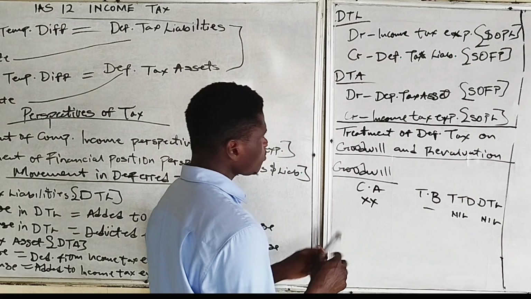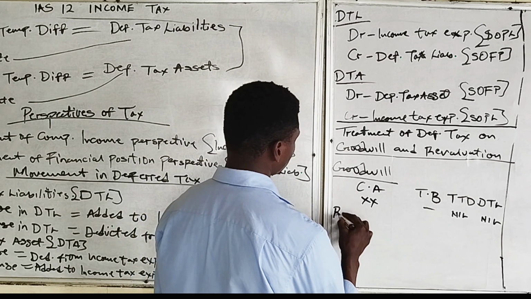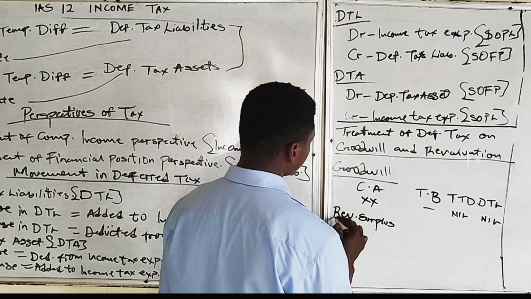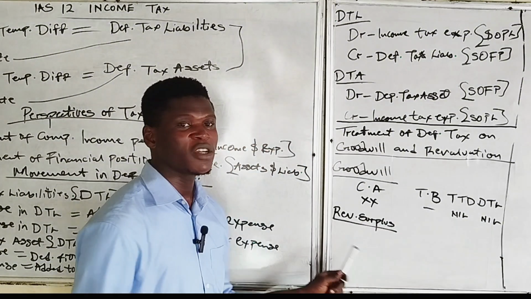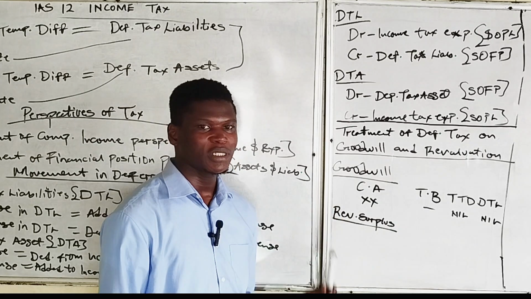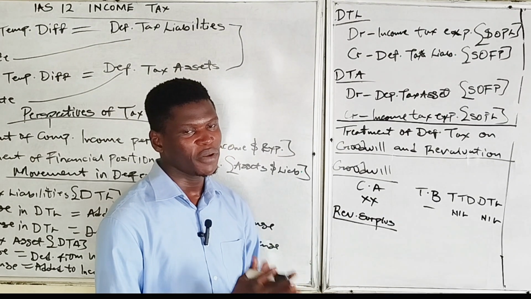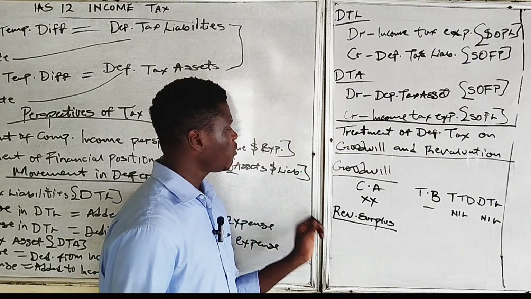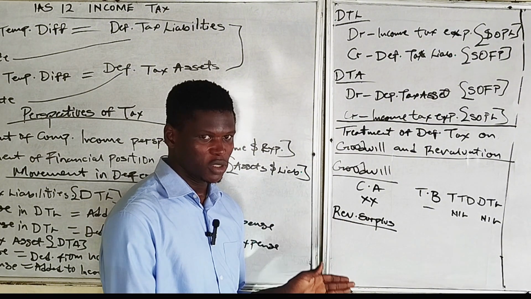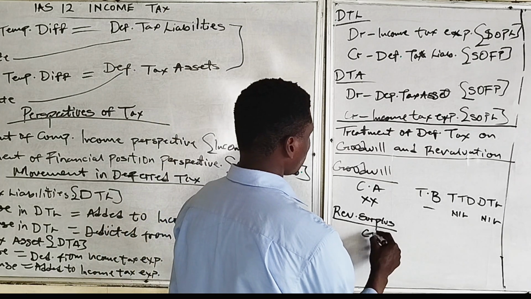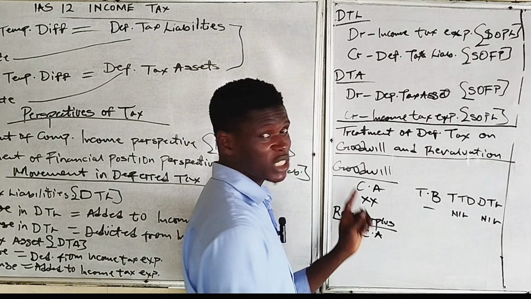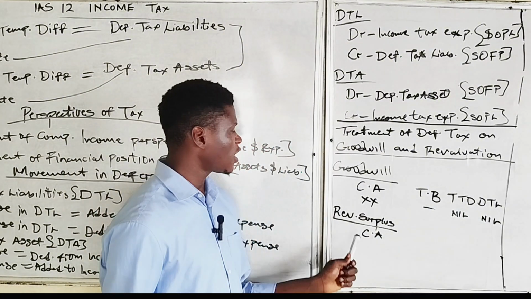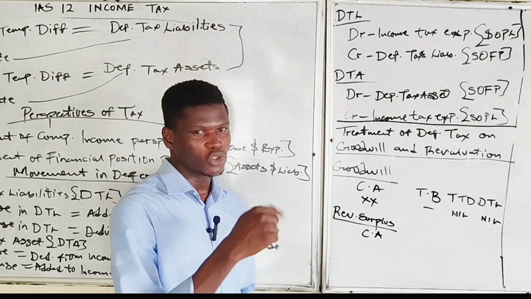Then that's for goodwill. Then for revaluation, a revaluation surplus will automatically give rise to a taxable temporary difference. Revaluation is generally not recognized for tax purposes. The carrying amount of an asset which has been revalued will include the revaluation surplus. If it's a revaluation surplus, the carrying amount of the asset will include the revaluation surplus.